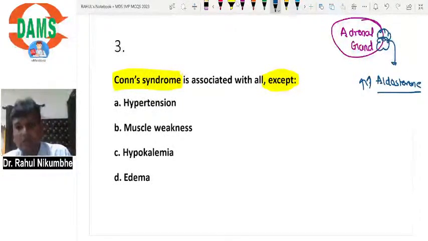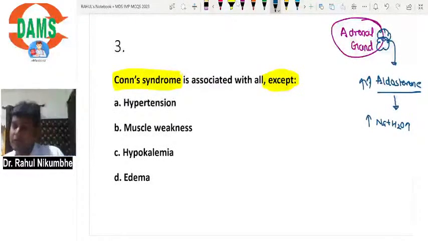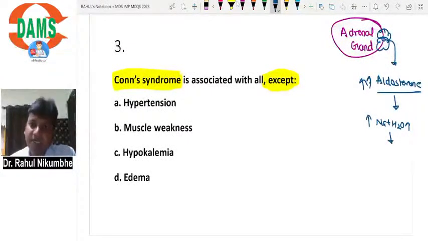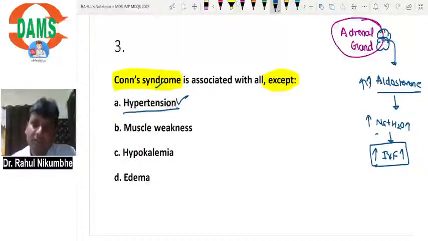So now this aldosterone secretion will increase, and normally aldosterone's action is to increase absorption of sodium plus water. So absorption of sodium plus water will increase. When sodium plus water absorption increases from kidney, intravascular fluids will increase. When intravascular fluid increases, it will cause hypertension. So hypertension occurs in Cone syndrome.